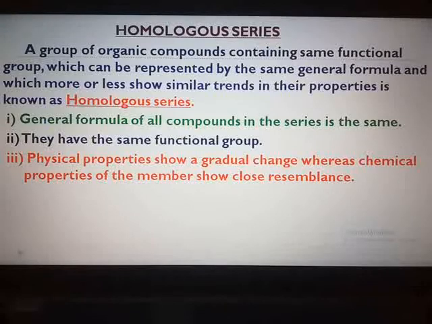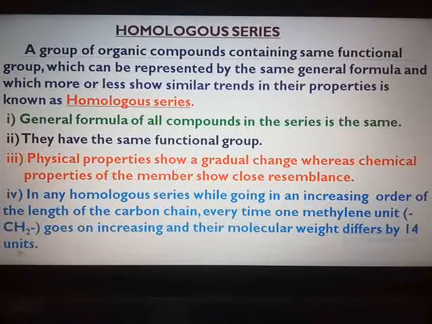Why? Because of the presence of the same functional group in them. So it should be fit in your mind that physical properties like melting point and boiling point may show changes, but chemical properties will show a close similarity because the functional group is the same.